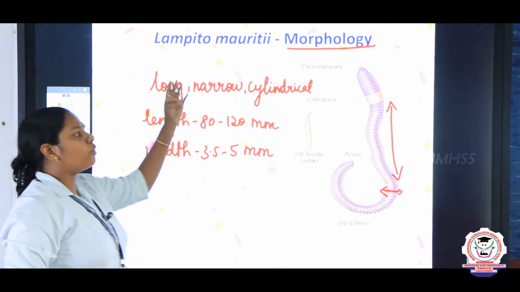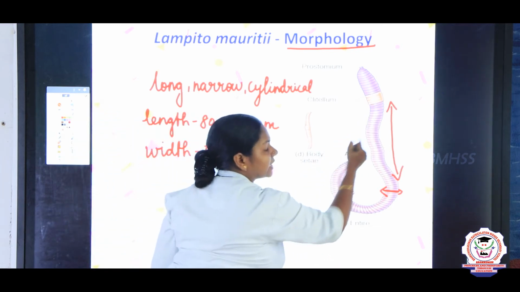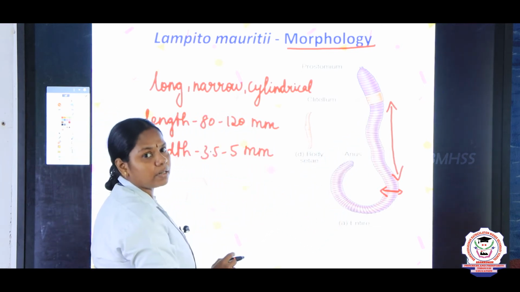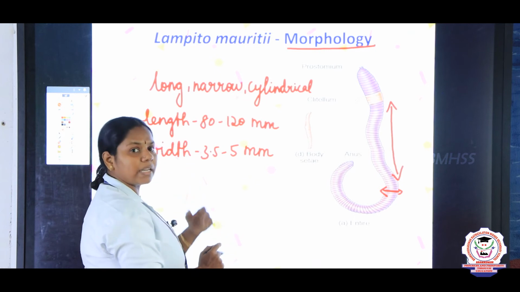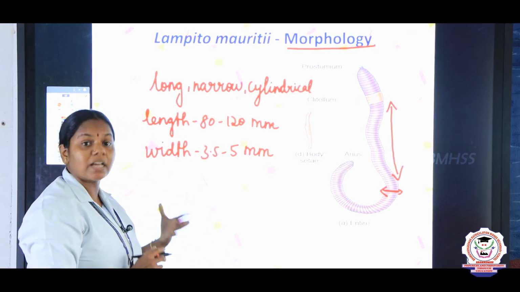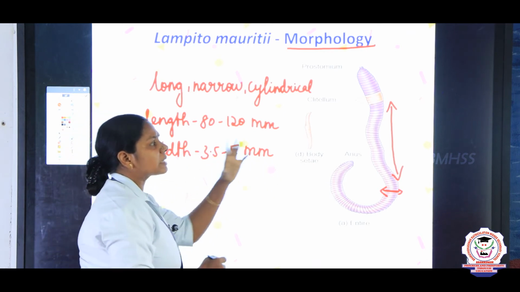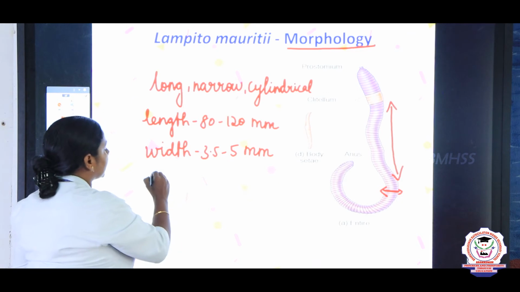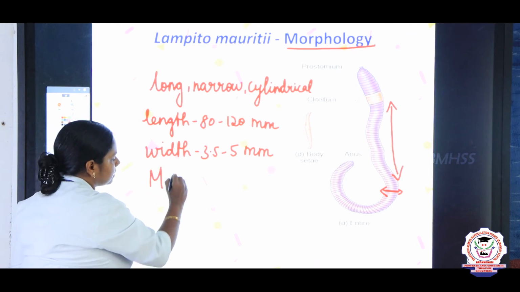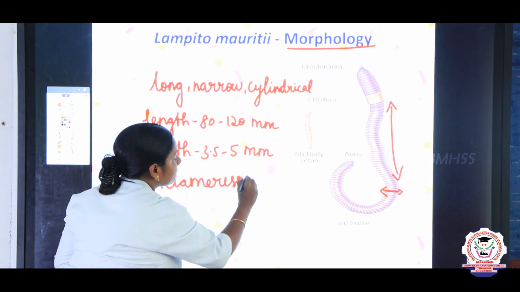And throughout the body you can see many segments. It is segmented, and these are the first segmented worms. Phylum Annelida is the second largest phylum of kingdom Animalia. And these repeated segments, we say them as metameres, and this phenomenon we call metamerism.